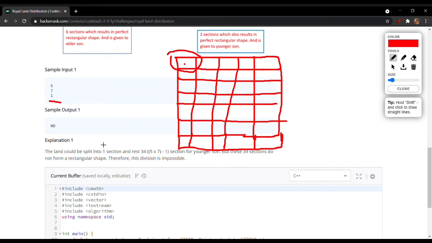So this output would be no, because both cannot be rectangular shapes, and the explanation given here is that the land could not be split into one section and the rest 34 sections. That means we can calculate the total sections as 5 into 7, that is 35, minus 1. The remaining 34 sections would be given to the younger son, but these 34 sections do not form a rectangular shape. Therefore, this division is impossible and the output is no.